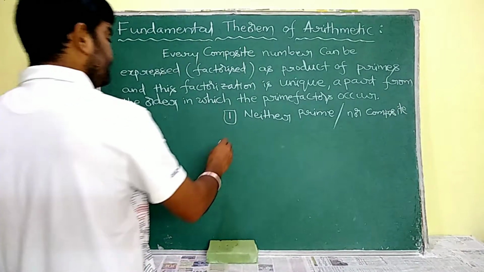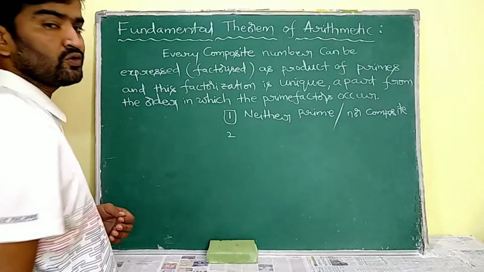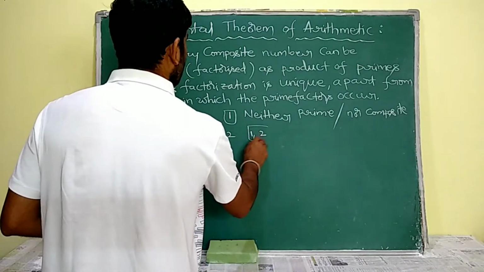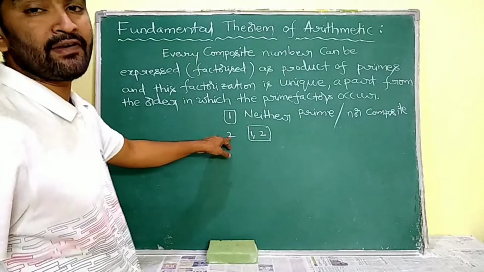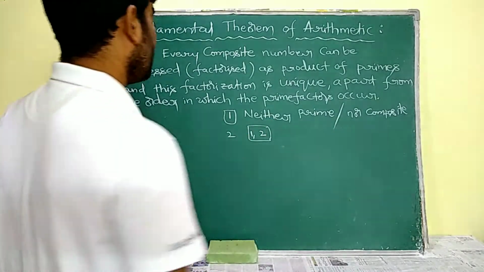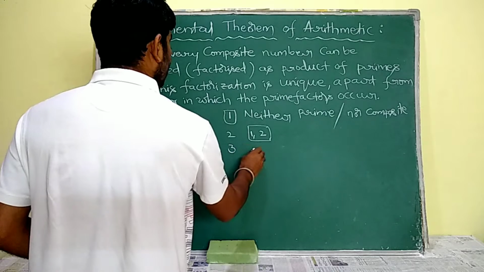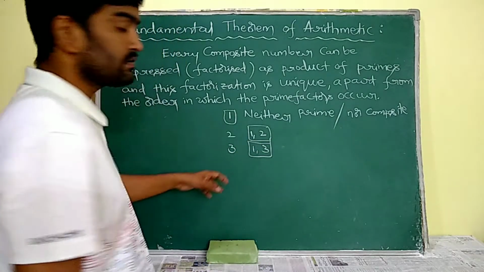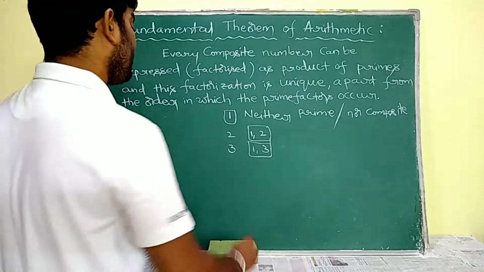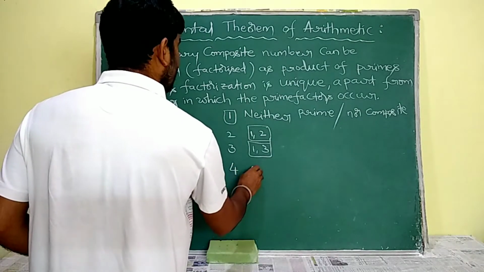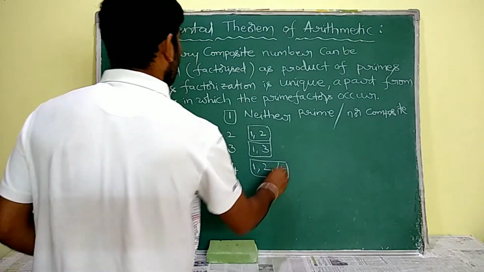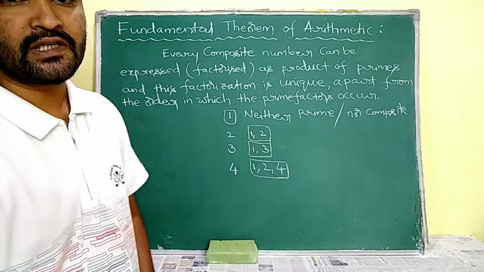Coming to 2, 2 has only 2 factors, those are 1 and 2. As 2 has 1 and itself as factors, 2 is a prime. Coming to 3, 3 also has 1 and 3 as factors, so 3 is also a prime number. Coming to 4, 4 has 1, 2, 4 as factors, so 4 is a composite number.